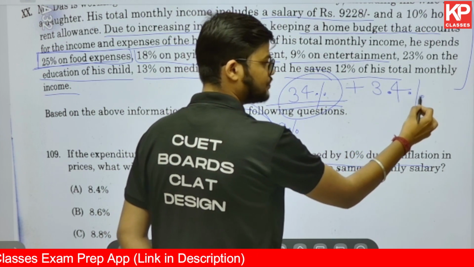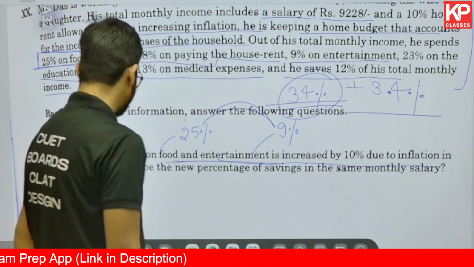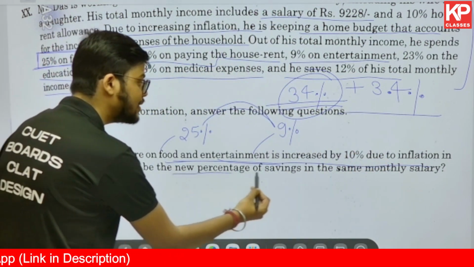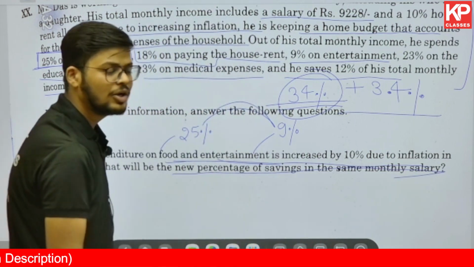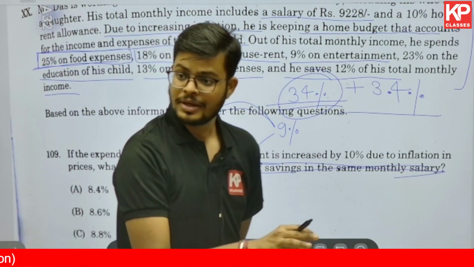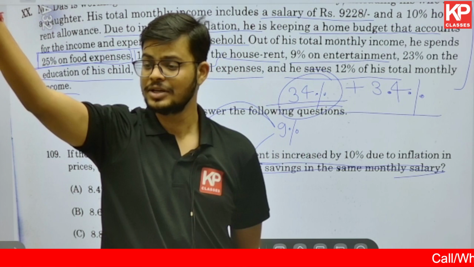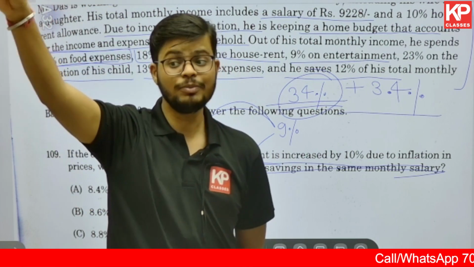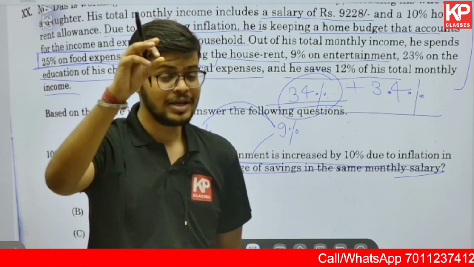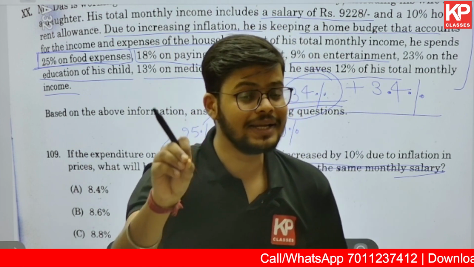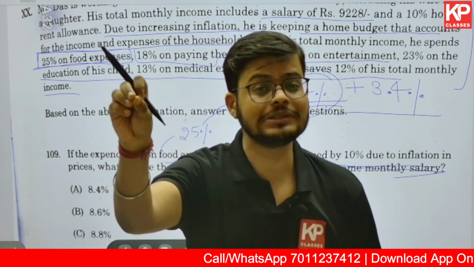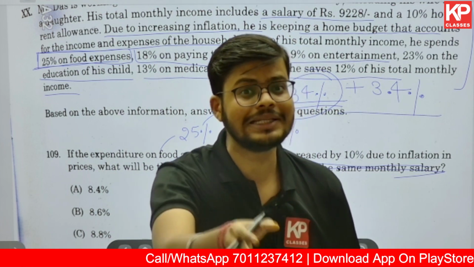Now what is given in the other part? It says what will be the new percentage of saving in the same monthly salary. Now the monthly salary remains the same, but my expenditure increased. So my expenditure increased by 3.4%. I hope you get that. If my expenditure is increased by 3.4%, my savings will reduce by the same percentage.